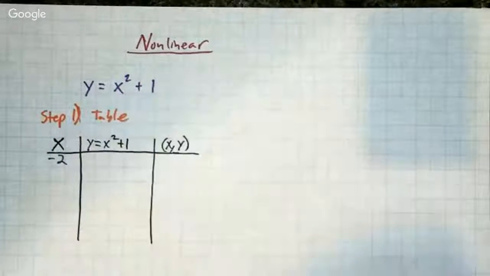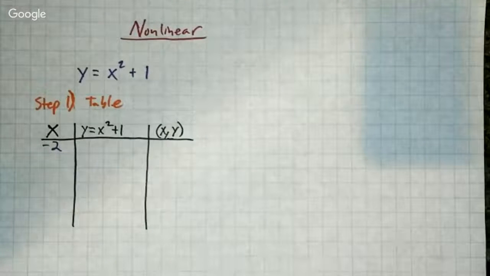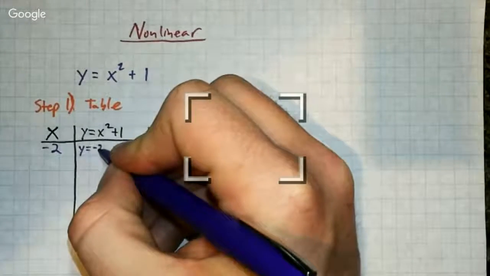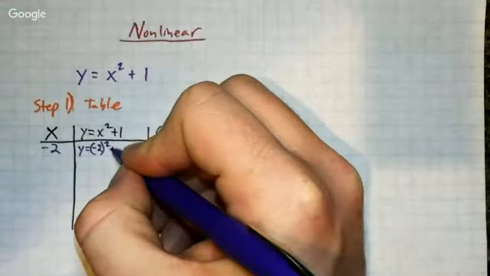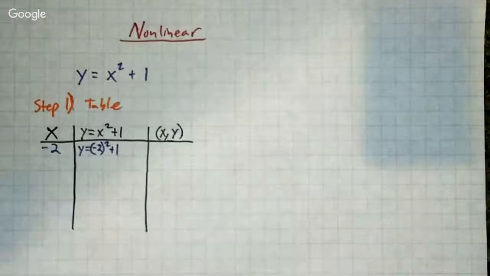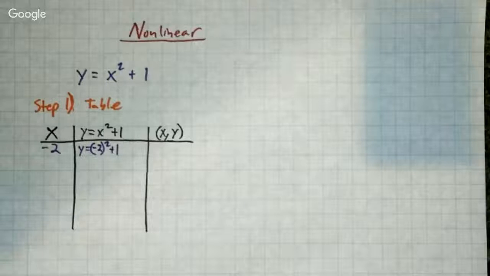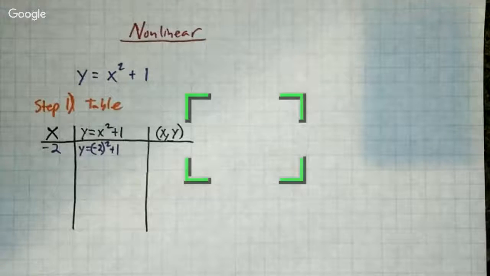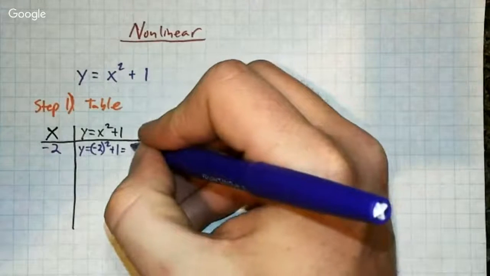So I'll go ahead and start with -2 on this one. And -2 would be y equals -2 squared plus 1. So what is -2 squared? Well, it's just -2 times -2, which is going to give us positive 4, plus 1 equals 5.